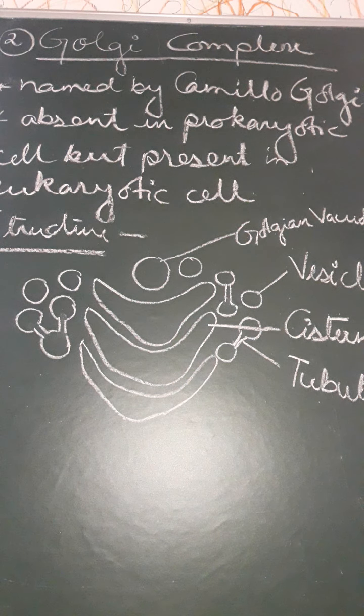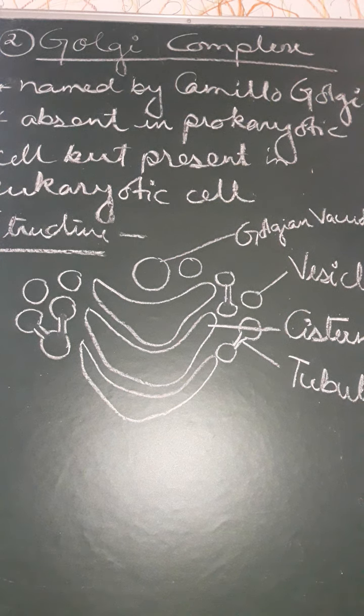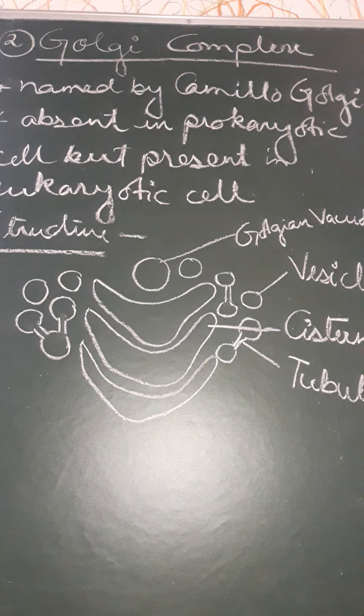They help in membrane transformation, converting one type of membrane into another type. Lipid synthesis and protein synthesis are helped by the Golgi apparatus. Most of the complex carbohydrates are synthesized inside the Golgi complex.